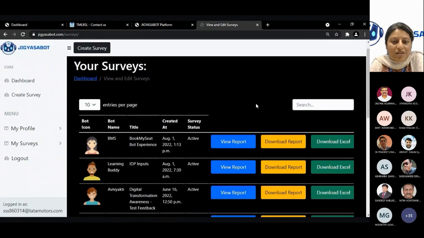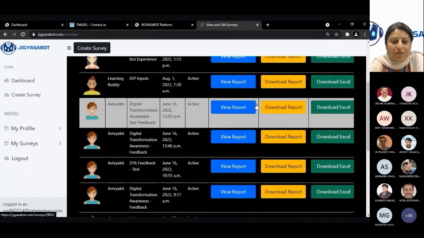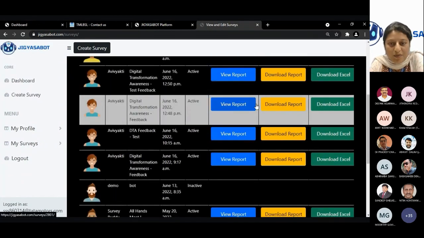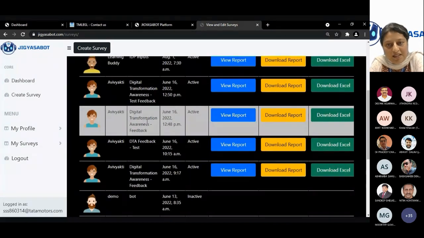Say, for example, I go down to the report section of the survey we had launched on the digital transformation awareness module developed by Abhivyakti, the e-learning academy in TMLPSL itself.